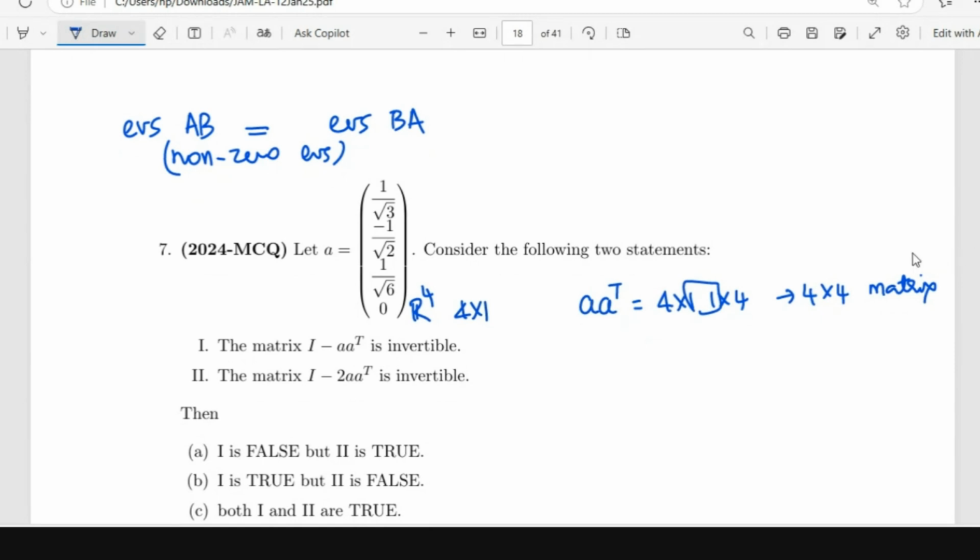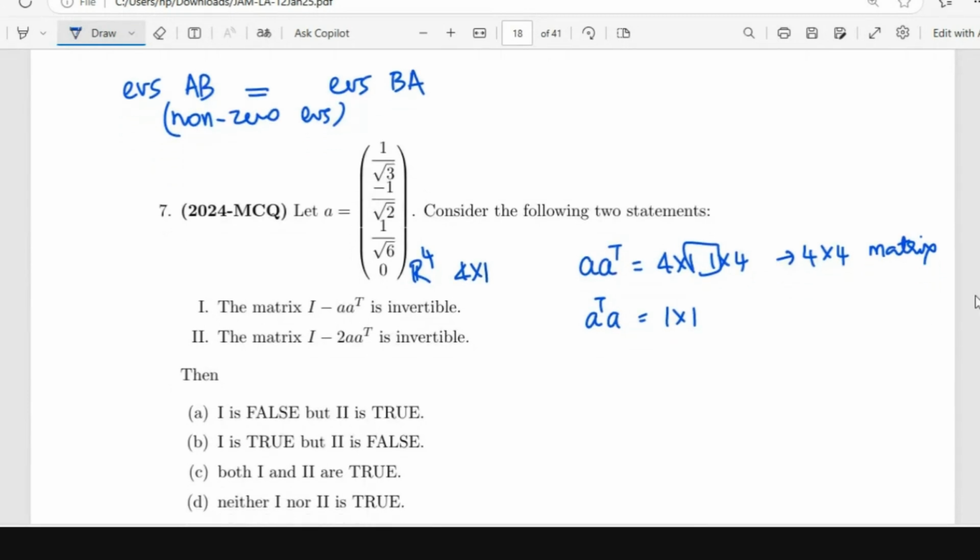Okay. So how am I going to use that here? A transpose A will be a real number, so that will be a non-zero eigenvalue of the matrix AA transpose. A transpose A is just a 1 cross 1 matrix, so it is just a number.